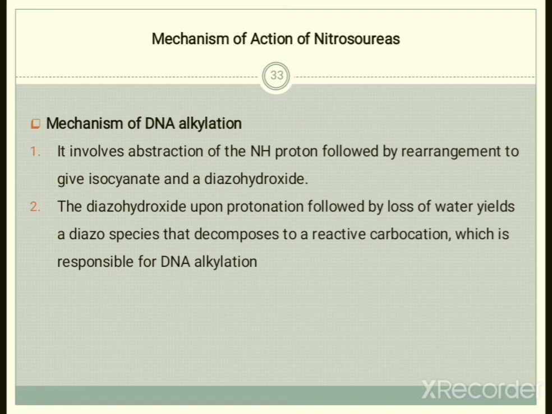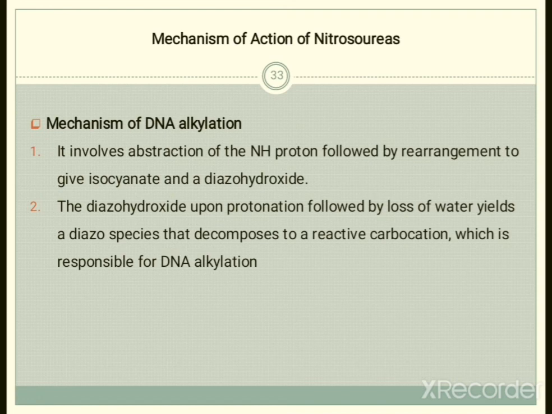The diazohydroxide that has been formed leads to protonation followed by loss of water, which yields a diazo species that decomposes to a reactive carbocation, which is responsible for DNA alkylation.